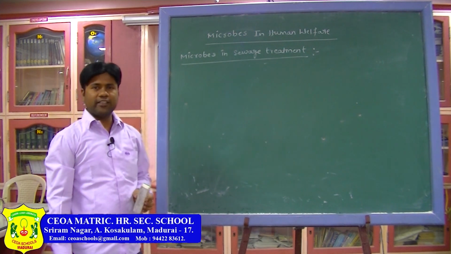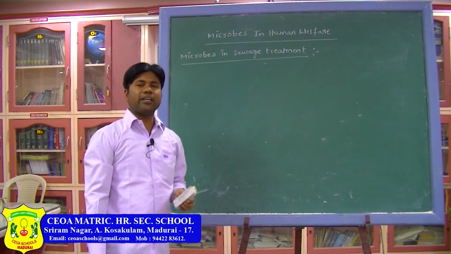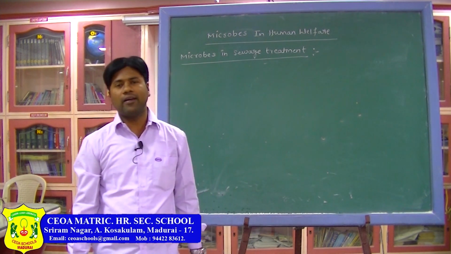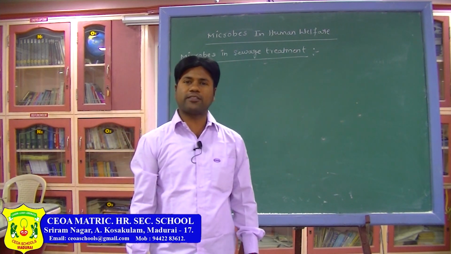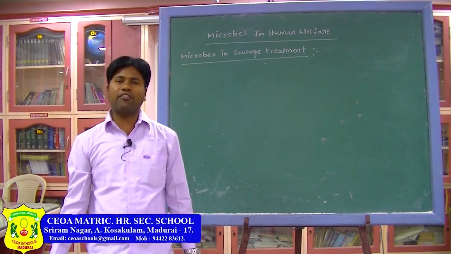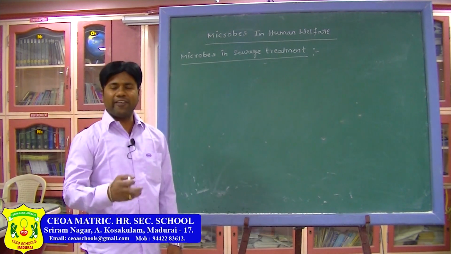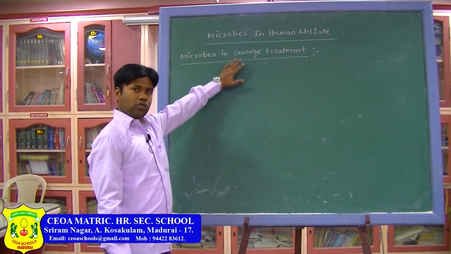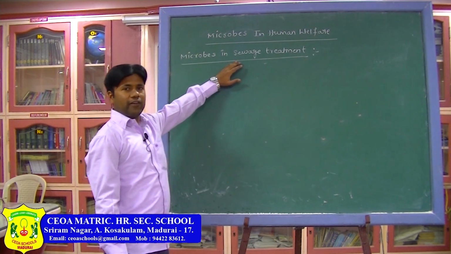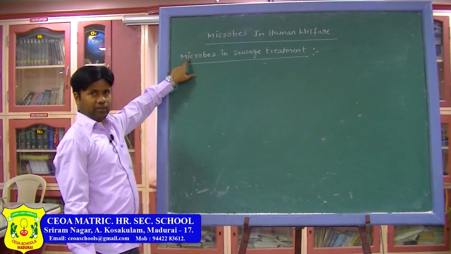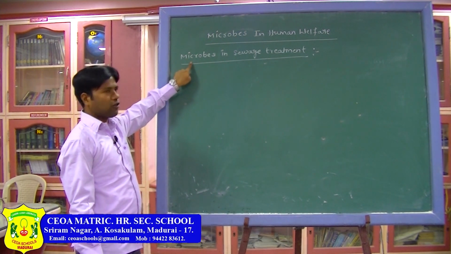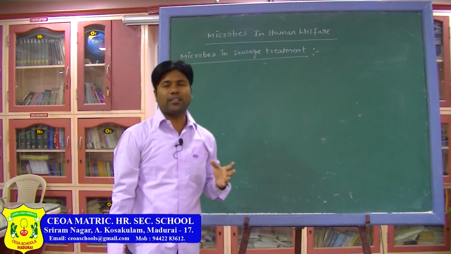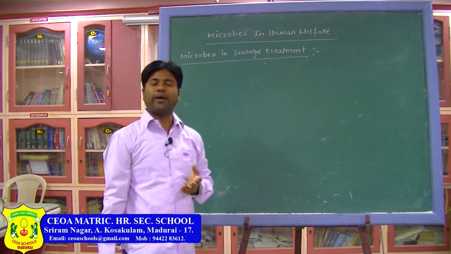So what is sewage? Sewage is nothing but the wastewater which we release from households, industries, pharmaceutical companies, restaurants, or airports. Whatever it may be, the wastewater released by us is called sewage. That wastewater we are treating with the help of microbes. For what purpose? In order to get pure water, we are treating it with microbes.